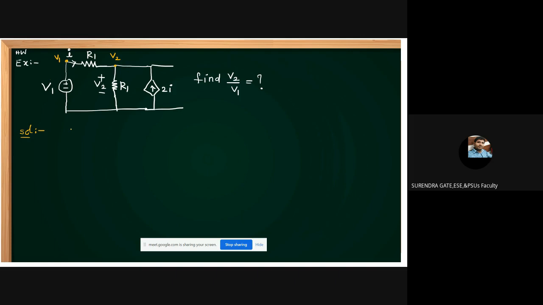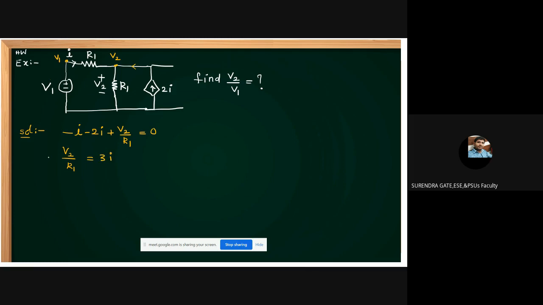Then apply nodal analysis at this node. What is the current here? Entering current is minus I. Current is entering, that's why minus I. This also has current entering. Here it is an open circuit, so current will not flow here. Minus 2I, plus V2 by R1 is equal to 0. Then V2 by R1 is equal to 3I.